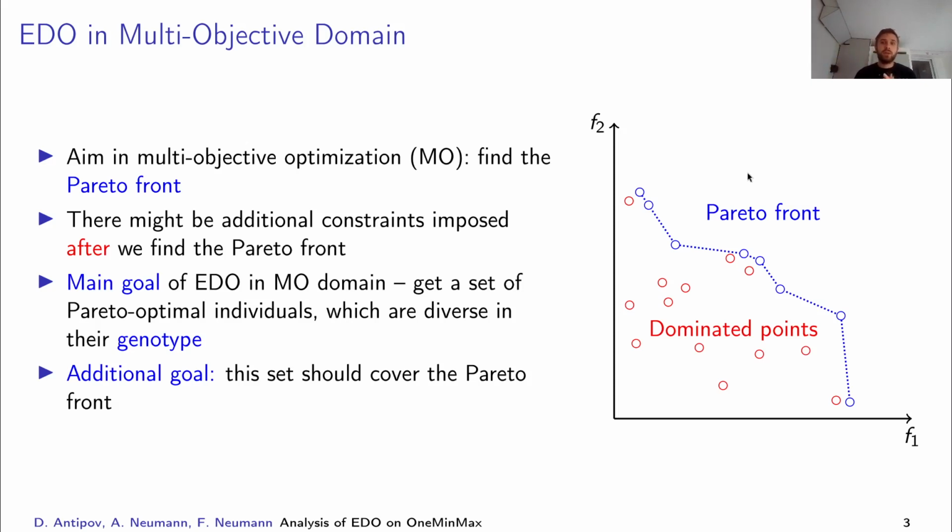And so the aim of EDO in the multi-objective domain is usually to get a Pareto optimal set of solutions which are really different from each other according to some measure, and an additional goal is to also spread the set as wide along the Pareto front as possible.